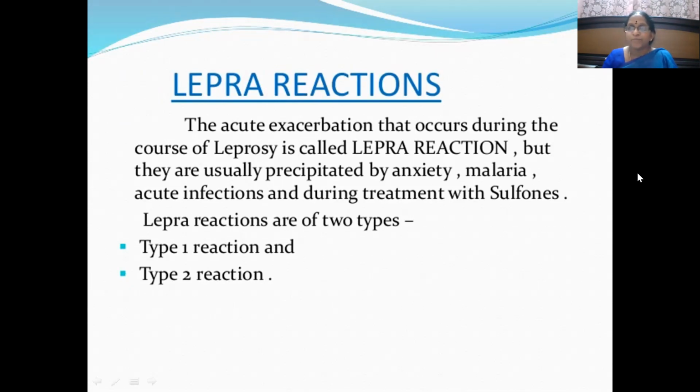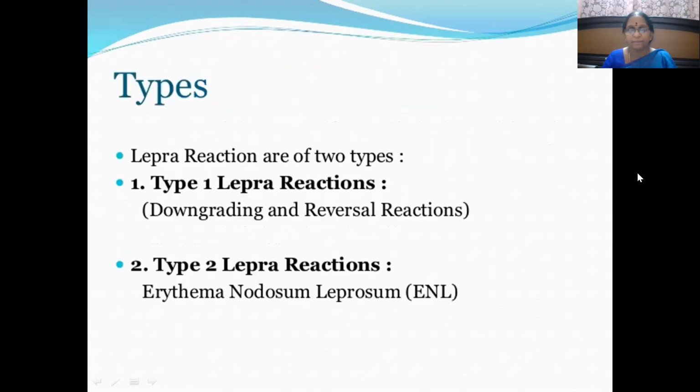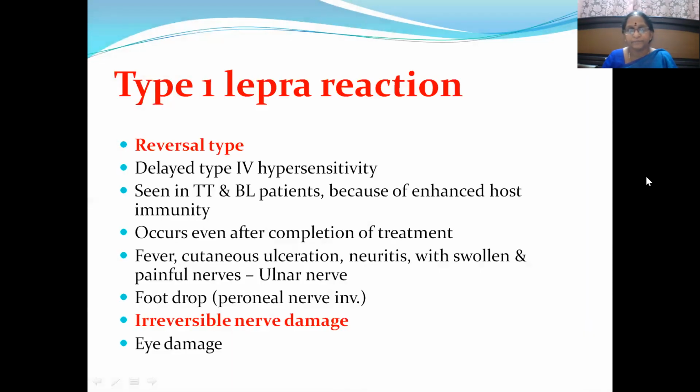Okay. So what are the various types of lepra reactions? It is type 1 and type 2. Let us see what they are. Type 1 lepra reaction is otherwise known as downgrading and reversal reaction, whereas type 2 lepra reaction is known as erythema nodosum leprosum, ENL. So for type 1 lepra reaction, the clinical picture will be like this.